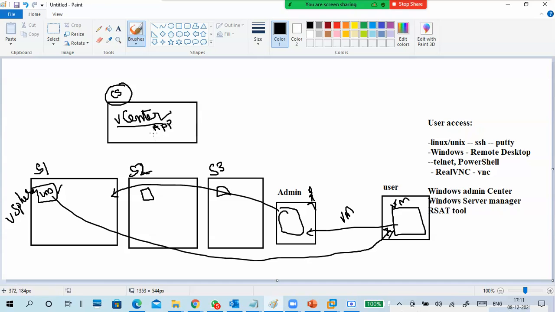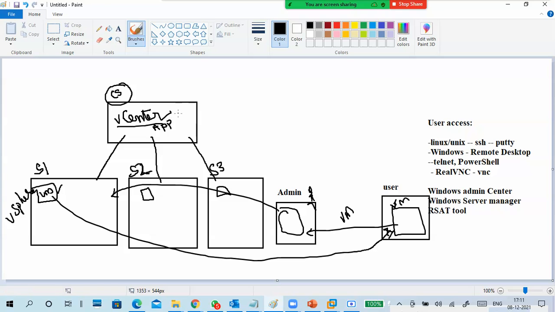We install it on a particular machine or server, or we can take a virtual appliance also. Very simple, vCenter is an application. Using that application, we can directly connect all these machines, so we can manage all the servers from a single application or a single server.